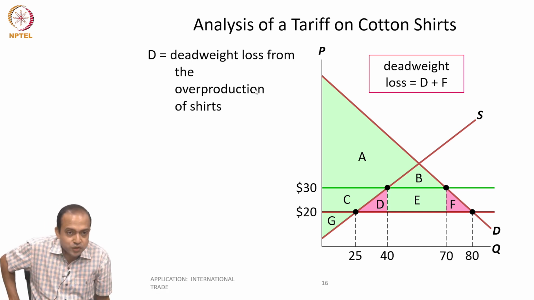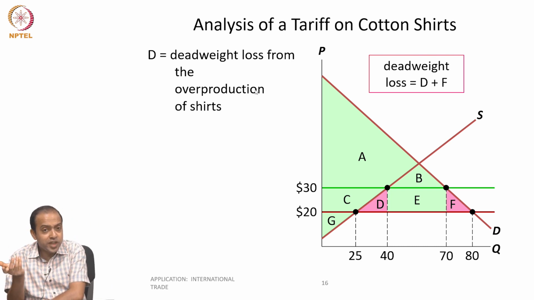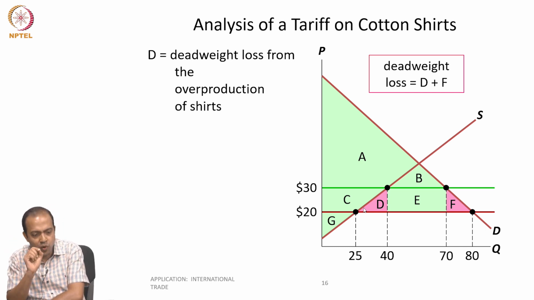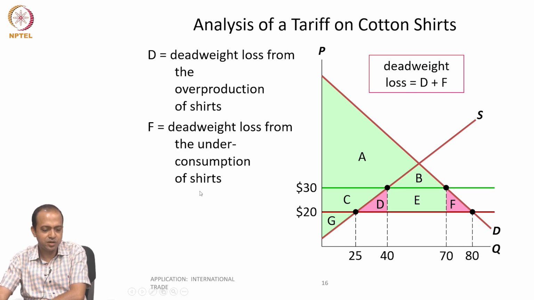Now, why do you think this is overproduction? Overproduction, in a sense, you are able to produce that much with government support. Otherwise, your efficient level of production is only here. That overproduction is causing one component of the deadweight loss. Okay? And F is basically underconsumption.